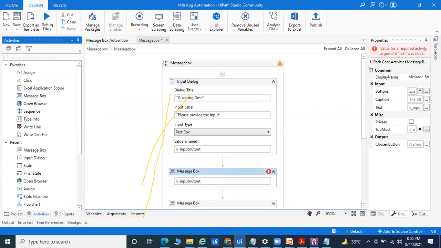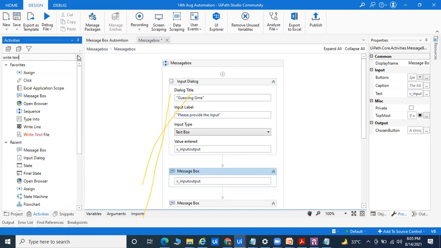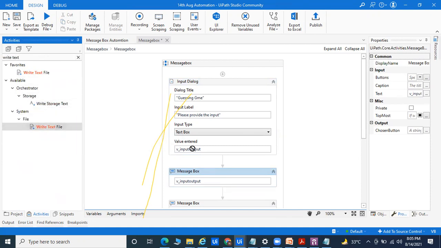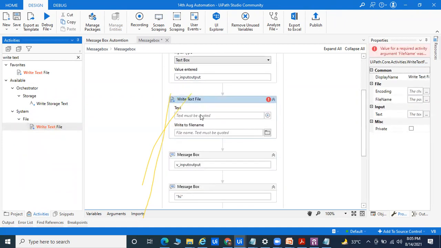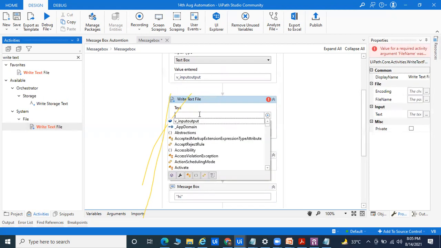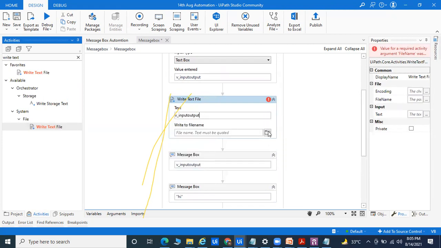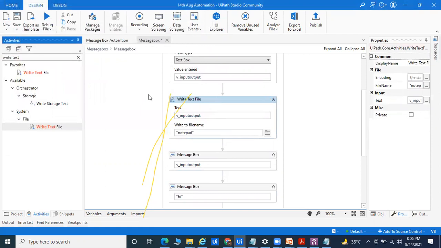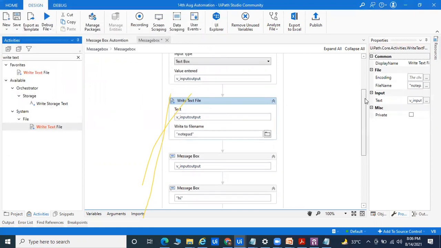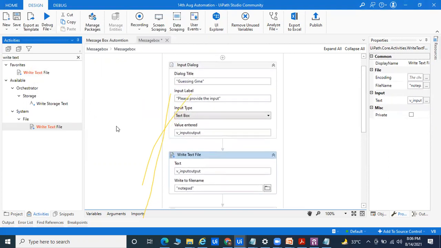For writing the data, I can take this write text file activity. Whenever you're going to write in one notepad, what you ask, what you write, I want to pass this variable v input output, and where you want to write, I'll write inside the system, I'll go for the system, and I'll pass the file called notepad. So this is called write text file. I want to take the data from one user and display the data and write the data.